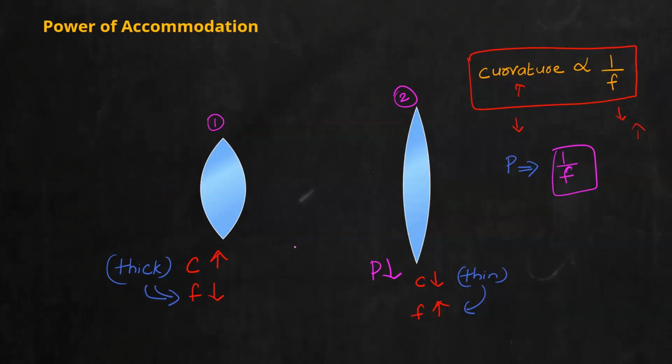Thickness and focal length. Your eyes have an ability to change their curvature or focal length. Depending on the movement of the ciliary muscles, your eye lens can either be thick or thin. This ability to change the focal length, we call it the power of accommodation. What is the power of accommodation? It is the ability of our eye lens to change its curvature. And it happens automatically. You don't need to make a conscious effort to change it. It happens almost within an instant.